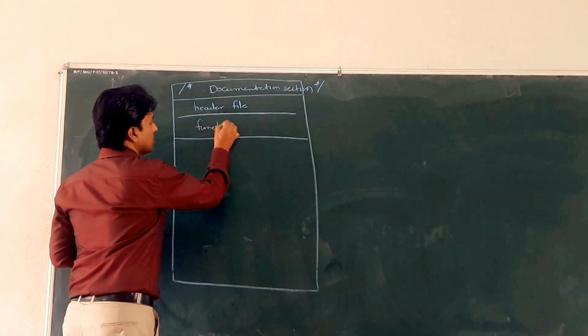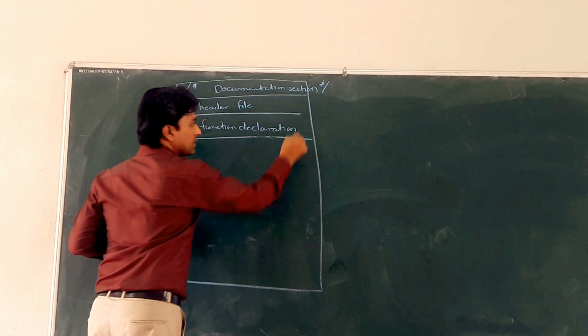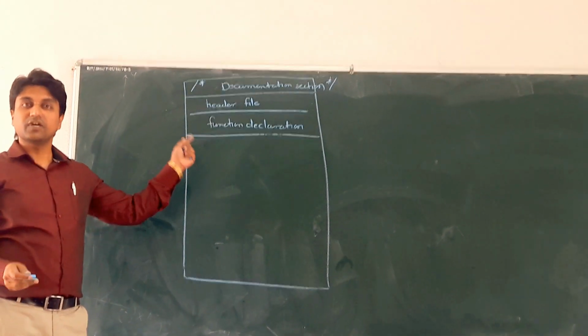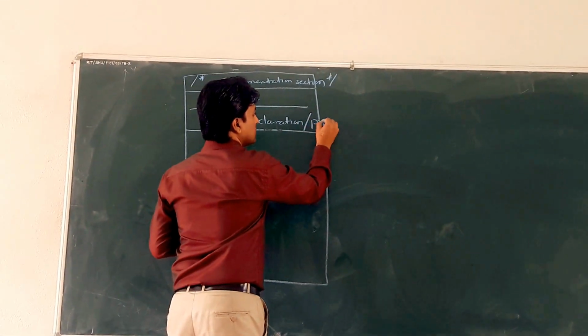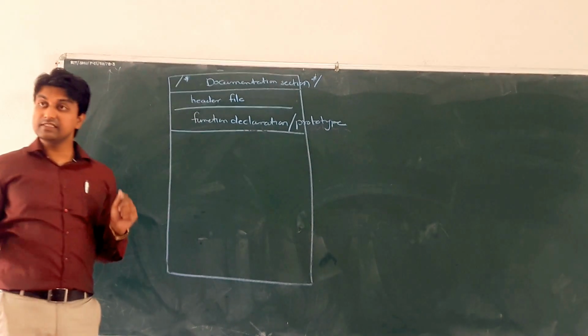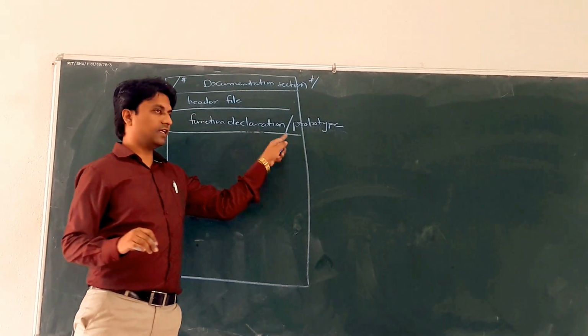After that, function declaration, also called function prototype. This is a technical word. Function prototype means function declaration.